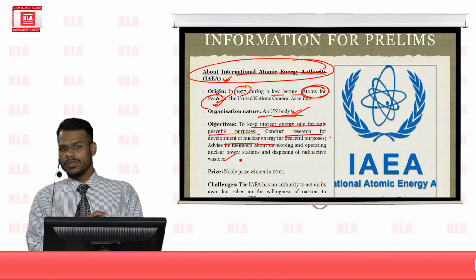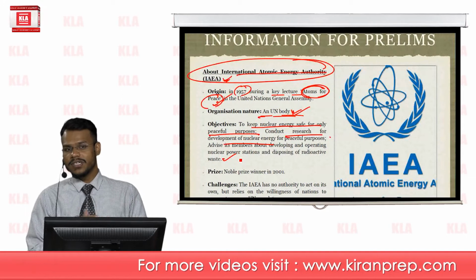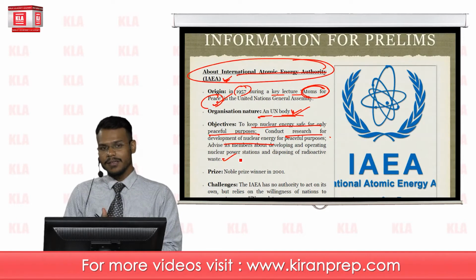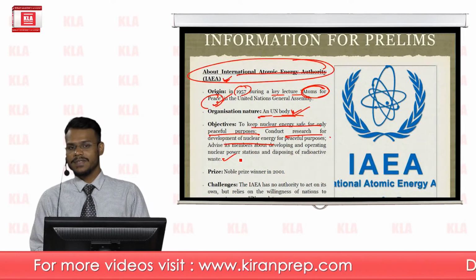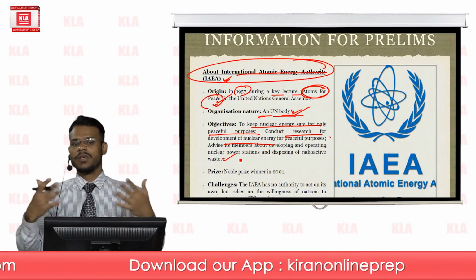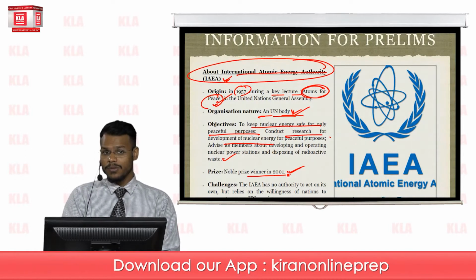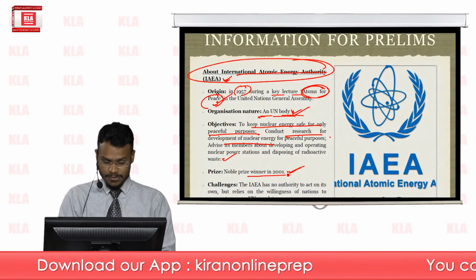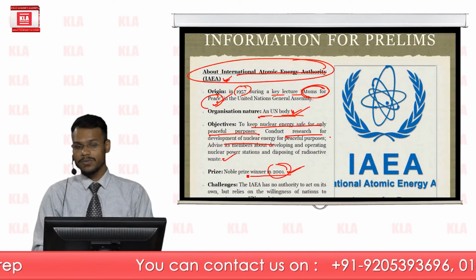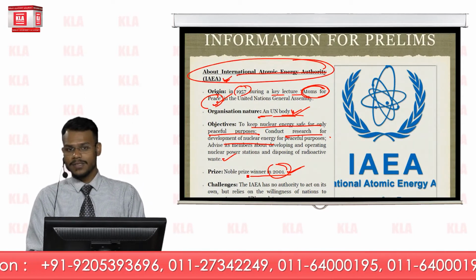First is to promote nuclear energy as a peaceful means of clean energy. Second is to conduct research and develop nuclear energy as a viable energy option. And third is to advise and assist developing countries on nuclear science and technology matters, especially how to dispose of nuclear waste, etc. This organization notably won the Nobel Prize in 2001. So it is very important. It is one of the most important UN organizations which has won the Nobel Prize in 2001.